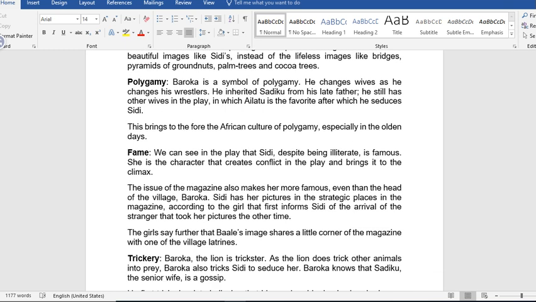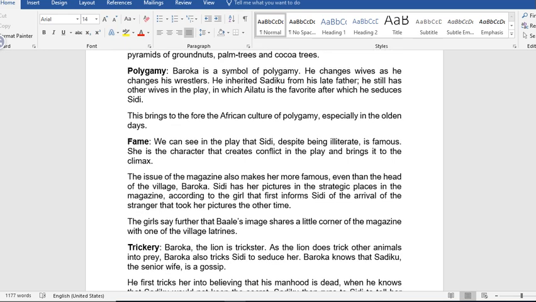Another theme is polygamy. Baroka is a symbol of polygamy. He changes wives as he changes his wrestlers. He inherited Sadiku from his late father, Okiki, that's the name of his father. He still has other wives in the play, in which Ailatu is the favorite, after which he seduces Sidi. This brings to the fore the African culture of polygamy, especially in the olden days.